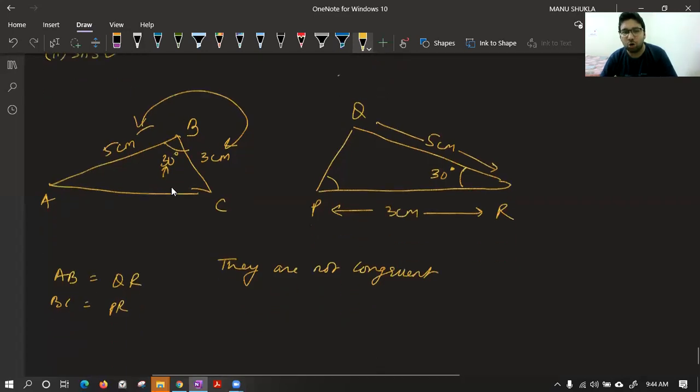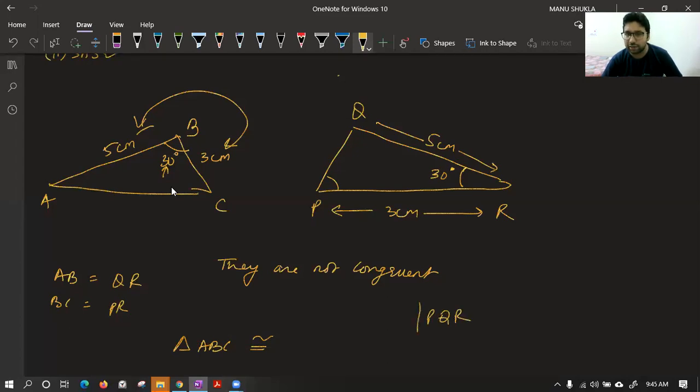Now tell me how to write the name. If I write triangle ABC is congruent to, please tell me class, what is the correct name for the second triangle? It should follow the corresponding order. Give me the name of the second triangle. As per Rachit, it is PQR. Okay. Others, please try. Rishi is saying QRP. Okay. RQP.